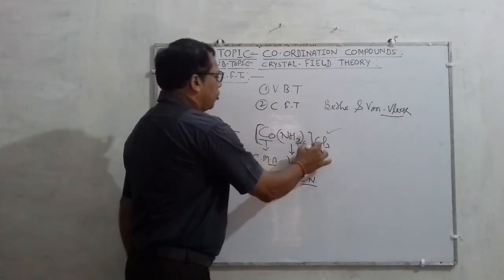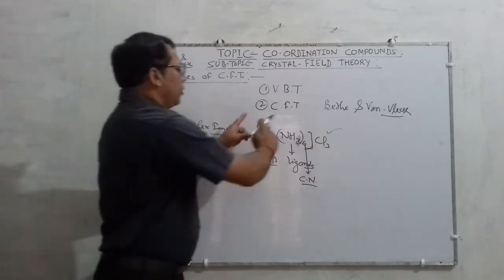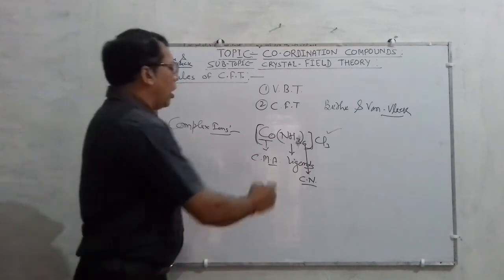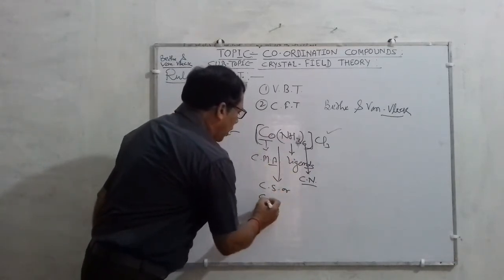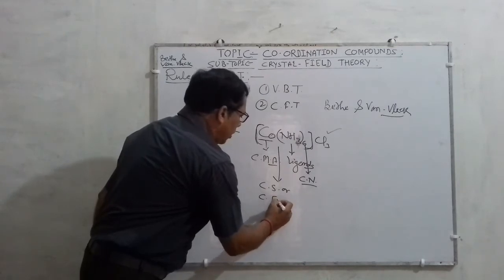The species written in square brackets is called the coordination sphere or coordination entity.